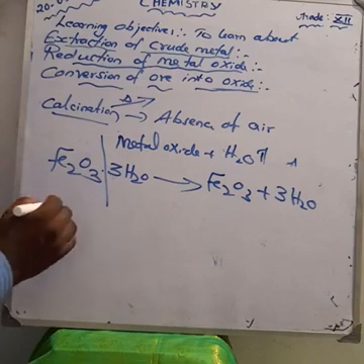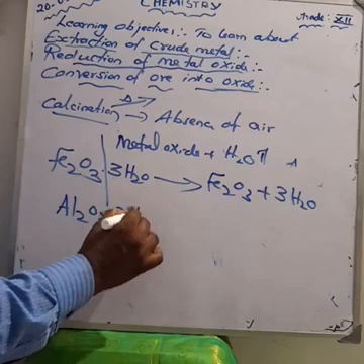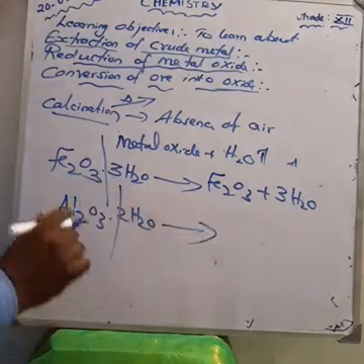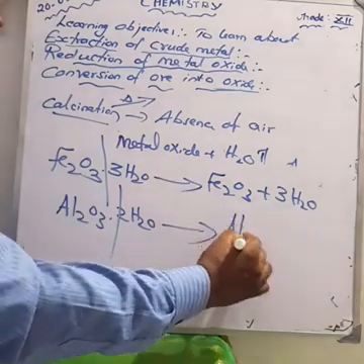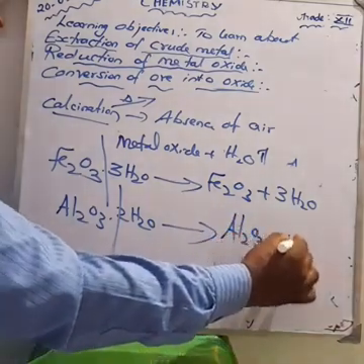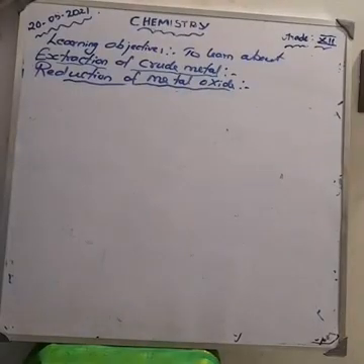Next one is about bauxite. What is the formula for bauxite? Al2O3 2H2O. On heating we get pure alumina. What is the formula? Al2O3 plus 2H2O, water.